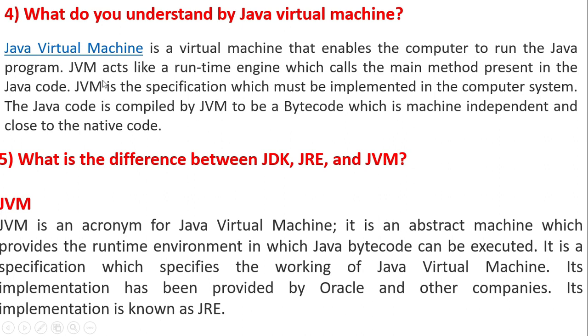JVM, that means Java Virtual Machine, acts like a runtime engine which calls the main method present in the Java code. JVM is the specification which must be implemented in the computer system. The Java code is compiled by JVM to be a bytecode, which is a .class file, which is machine independent and close to the native code.